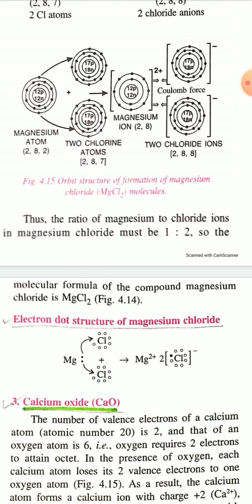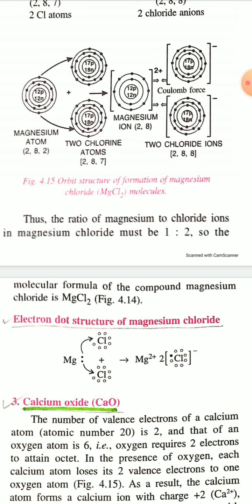In the nucleus, the number of protons and neutrons is written. Now one magnesium atom transfers 2 valence shell electrons to the valence shells of the 2 chlorine atoms. Therefore magnesium becomes Mg2 plus, and each Cl atom becomes Cl minus.